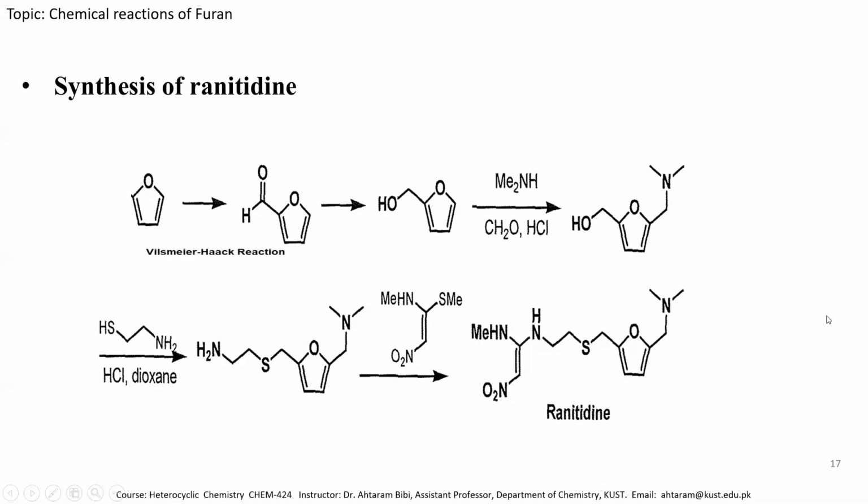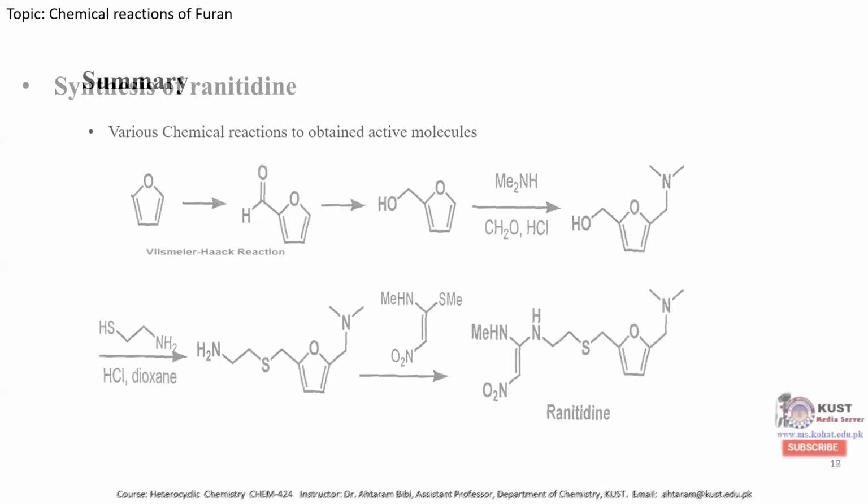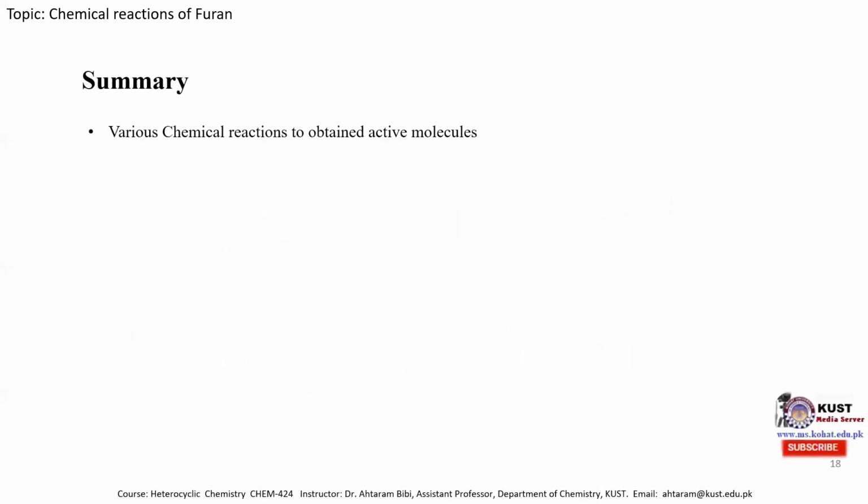So it's important to know about the various chemical reactions of the furan molecule, because from various chemical reactions of the furan molecule one can obtain biologically active compounds. So, summary of today's lecture: we have discussed in detail various chemical reactions to obtain active molecules. We have discussed electrophilic substitution reaction in detail, addition reaction, and some other reactions of the furan molecule.